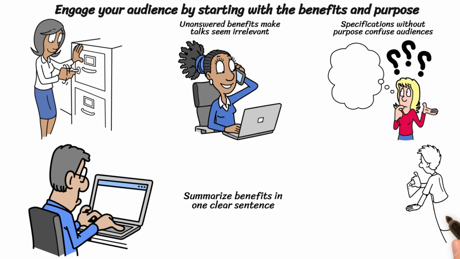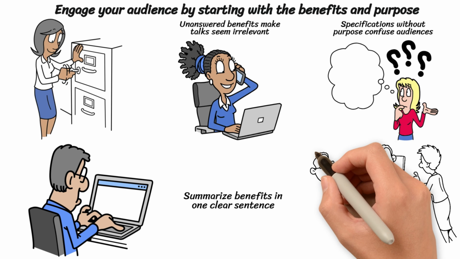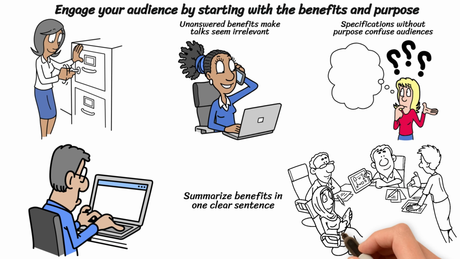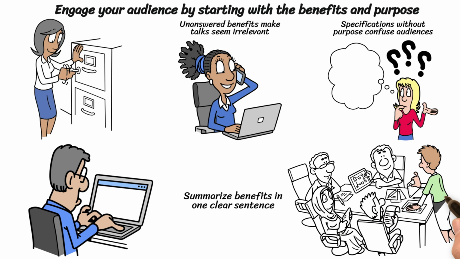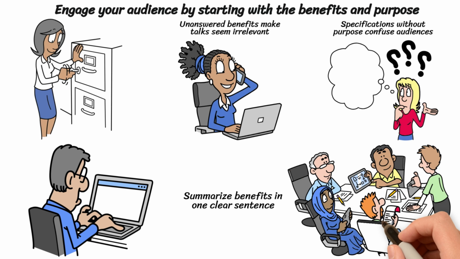Write the audience benefit as a single sentence, then refine it until a stranger could repeat it accurately. Next, state the larger purpose behind the idea, and let that purpose guide what you include.